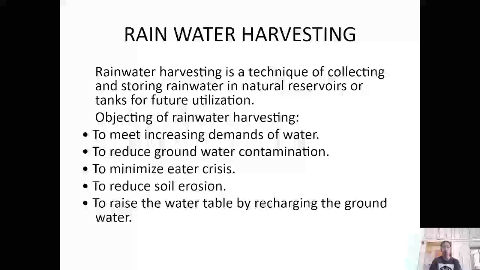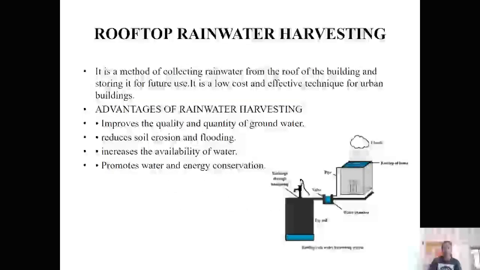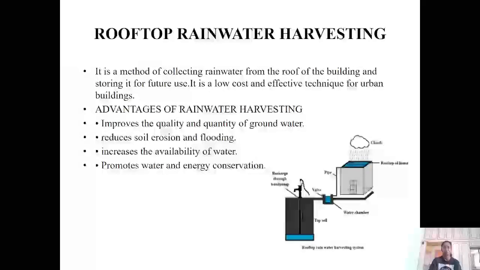Objectives of rainwater harvesting: to meet increasing demands of water, to reduce groundwater contamination, to minimize water crisis, to reduce soil erosion, and to raise the water table by recharging the groundwater. Rooftop rainwater harvesting is a method of collecting rainwater from the rooftop of the building and storing it for future use.